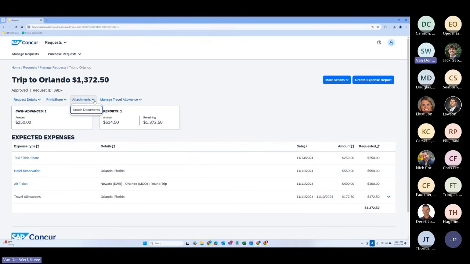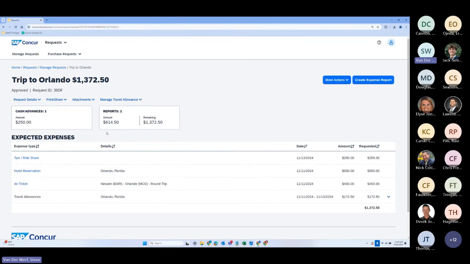Here's an attachments area, so you could even attach supporting documentation. For instance, with that conference, you might want to see the conference agenda, so you know that there's lunch being provided. That sort of thing can be attached here. You can see in this case he also attached a cash advance to his request. And so cash advances can be requested through the request process. They can even be assembled, in terms of the amounts, by adding together the different amounts here that would require cash as opposed to being already paid by a credit card or what have you. And here's the associated expense report that I have for this cash advance as well, and I'll show you that in a few minutes.